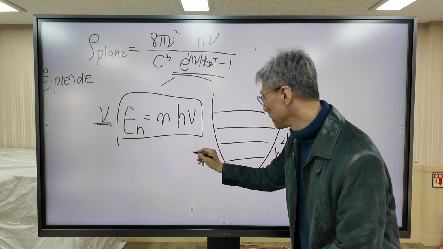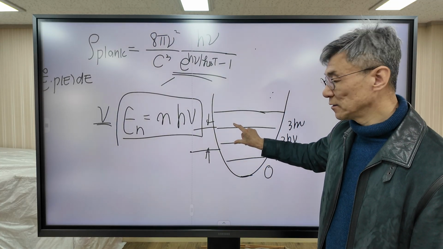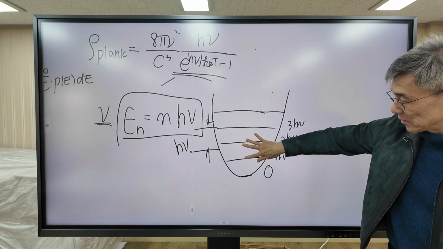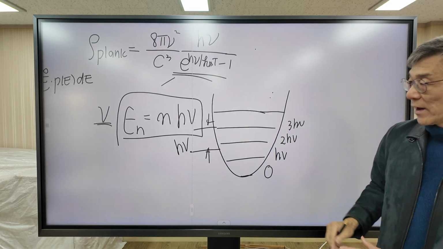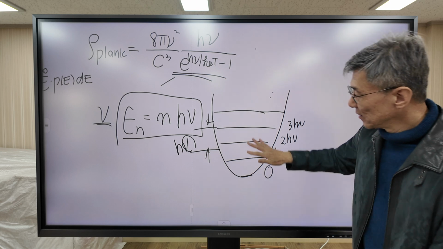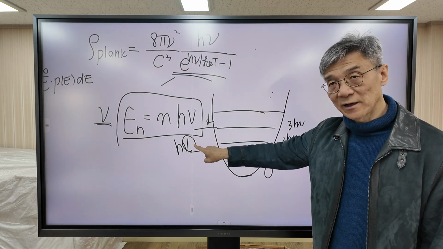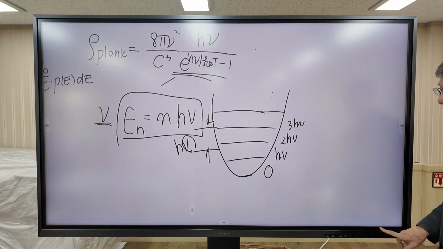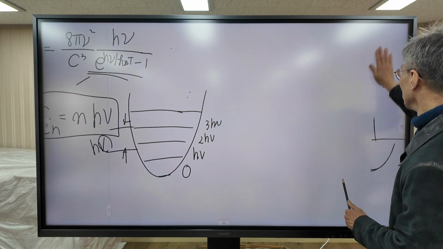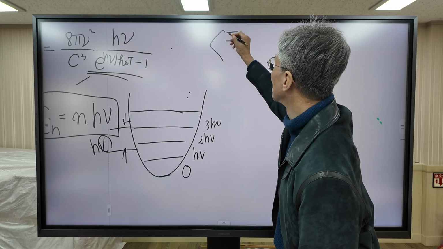Now please note that the energy gap between consecutive energy levels is equal to h nu. The energy gap is h nu, h nu, h nu. The energy gap only depends on nu. It is important. The energy gap is proportional to nu, which is the vibrational frequency of the oscillator. So then how do you calculate the average energy of this oscillator? Now Planck used summation instead of integration. Now Planck used this formula.